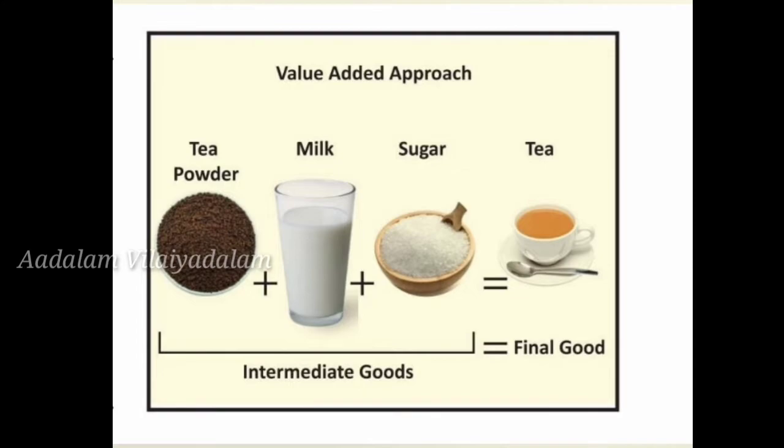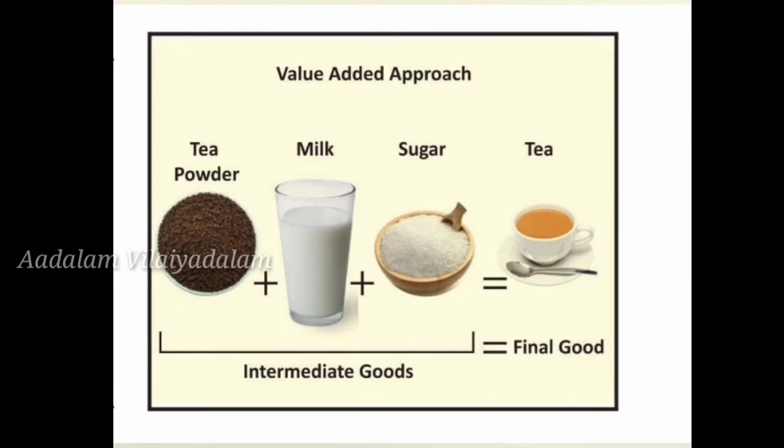Without tea powder, can you make tea? Or without milk, can you make a tea? No. Without sugar, can you make a tea? No. Of course, a diabetic patient can make it without sugar. That is all about it. But all these ingredients are very important to make a tea, right? So these are the things which are included in manufacturing, when producing a tea, right? This is the final good we get.